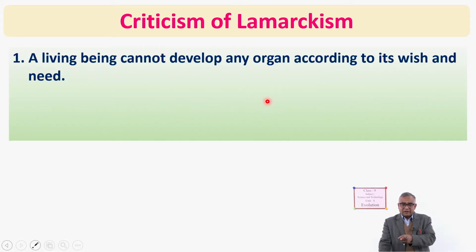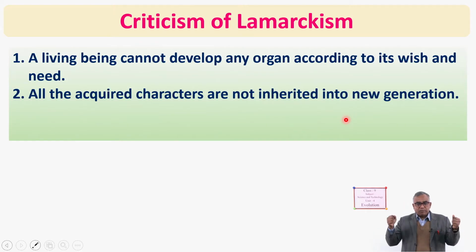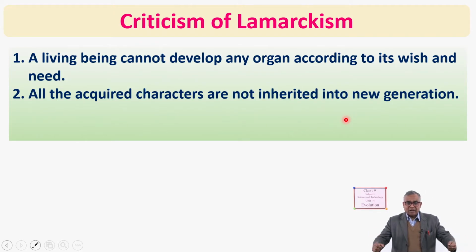But it is not true that we can develop any organ according to our wish and need. Next, all the acquired characters are not inherited by the new generation. It doesn't mean that if a person is a wrestler and has strong muscles in her or his body, her baby also will have strong muscles. Not necessarily.